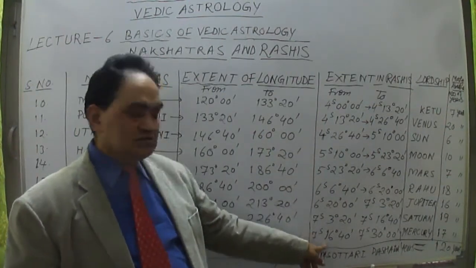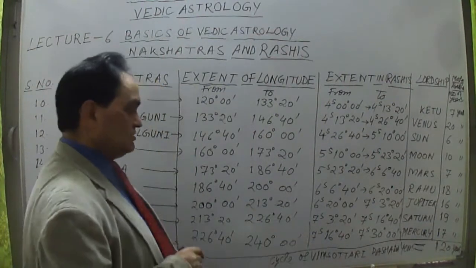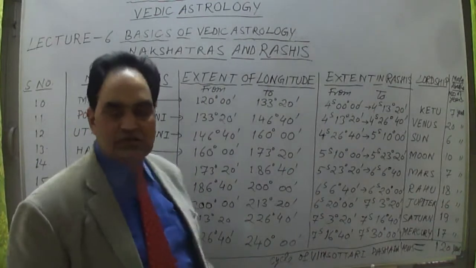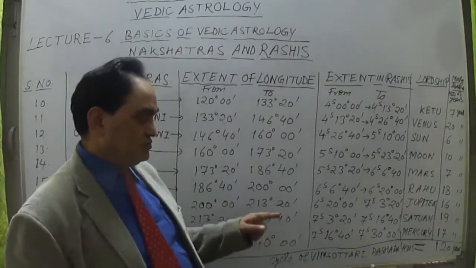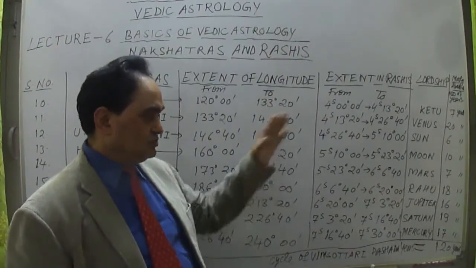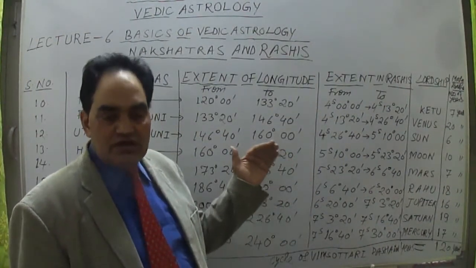So Jyeshtha nakshatra, which has 13 degree 20 minutes, completes this Scorpio sign up to 30 degree. This is how these 4 signs include 9 nakshatras.